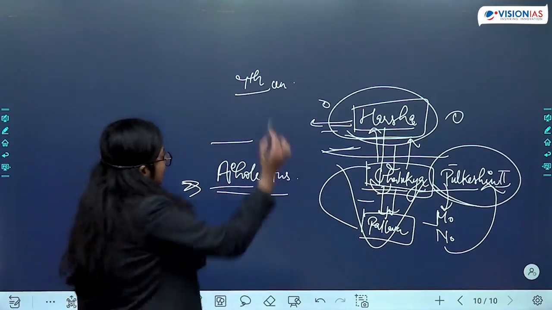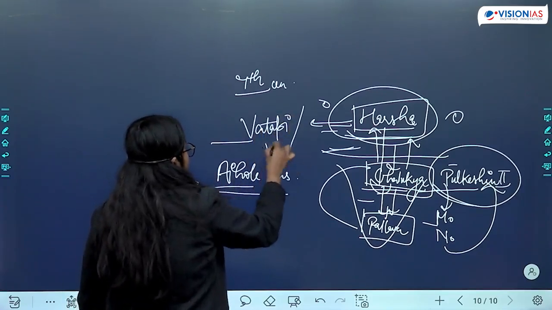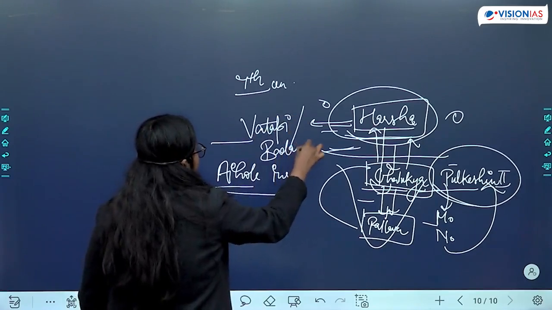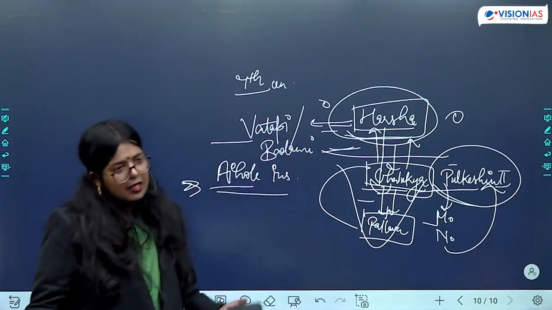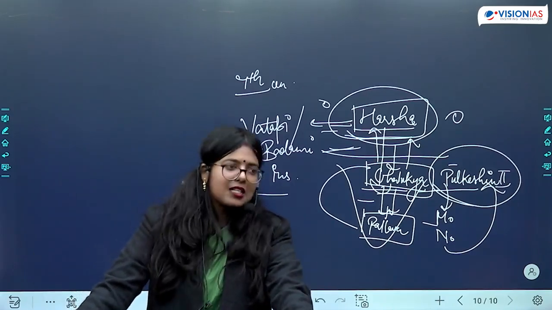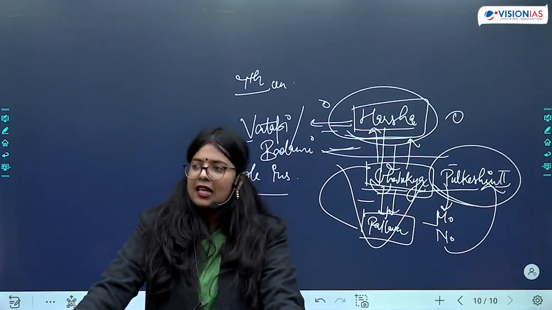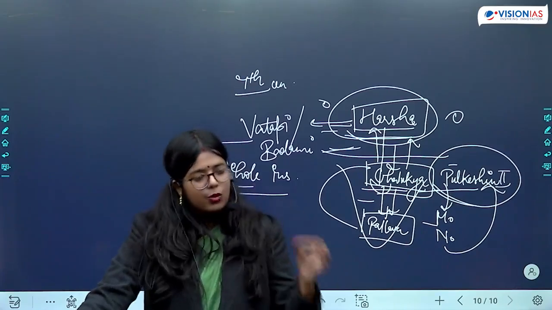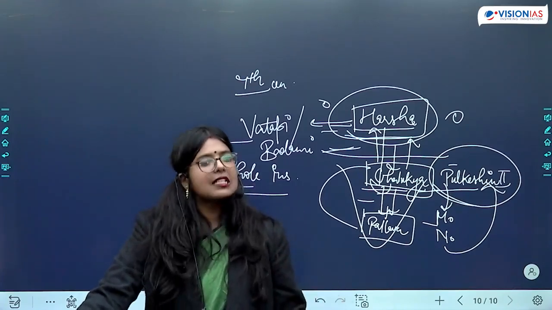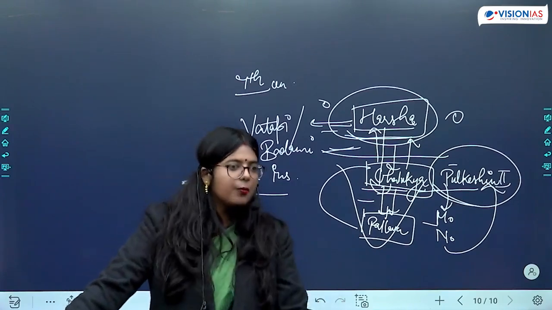When we are talking about the capital, Vatapi, or popularly known as Badami. So that is going to be another important site. Which state are we talking about? Present day Karnataka. Okay. So when we are talking about Pulakeshin II, his achievements are recorded in Aihole inscription.